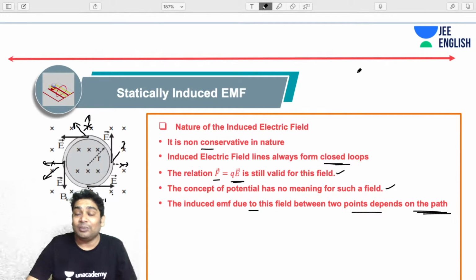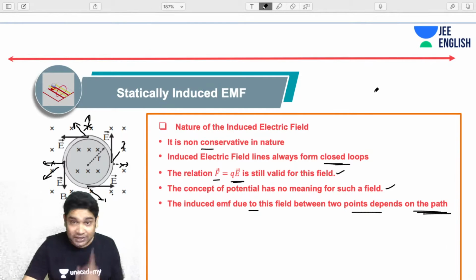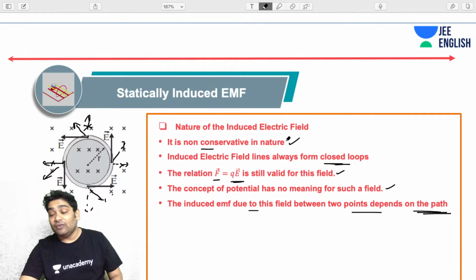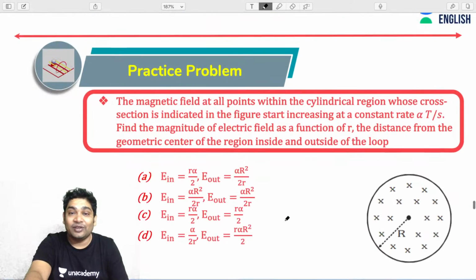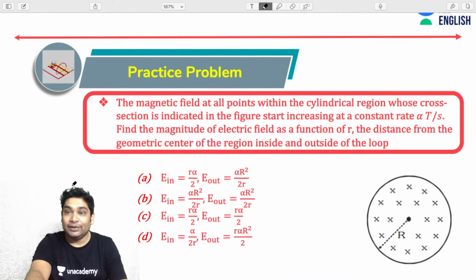So earlier you knew the potential difference between 2 points does not depend on the path, while the induced EMF due to this field will depend on the path. Why? This is non-conservative in nature. So the work done by this field will be path dependent, and that is how we define EMF. So this is the basic introduction of electromagnetic induction due to statically induced EMF.